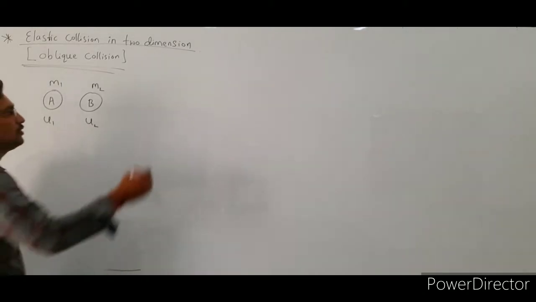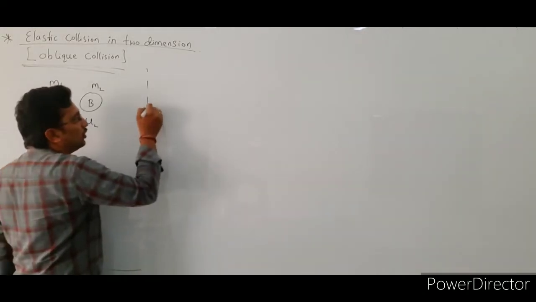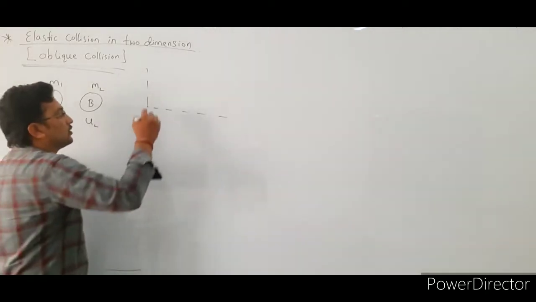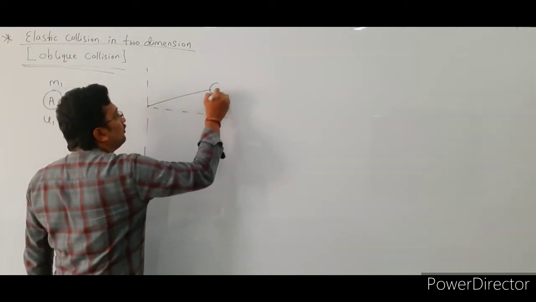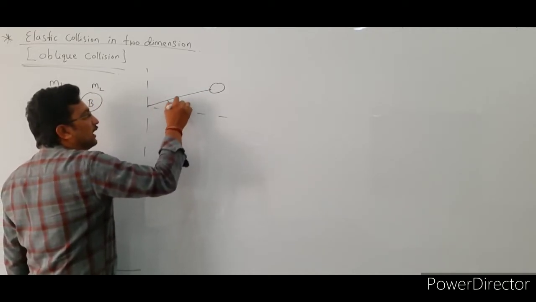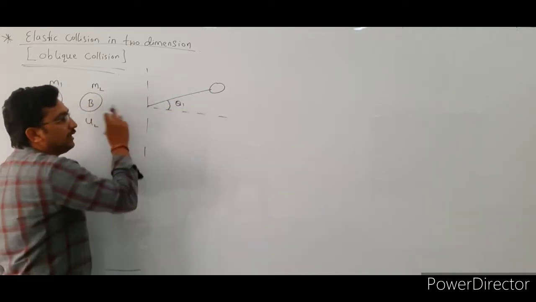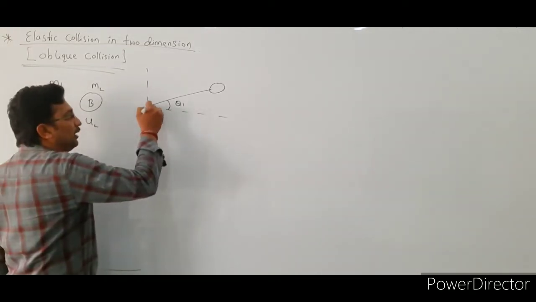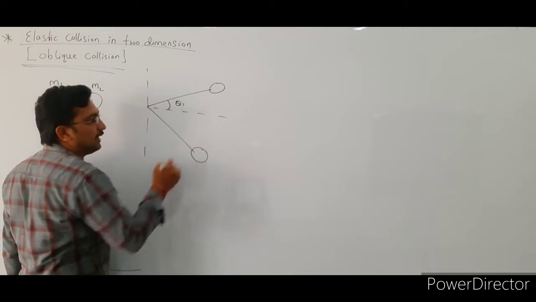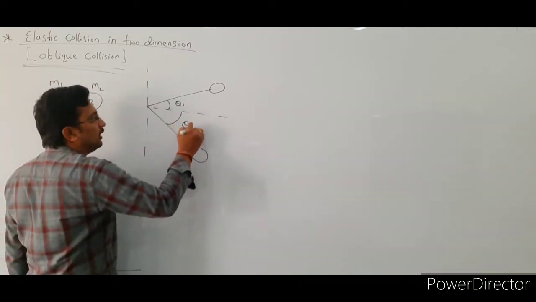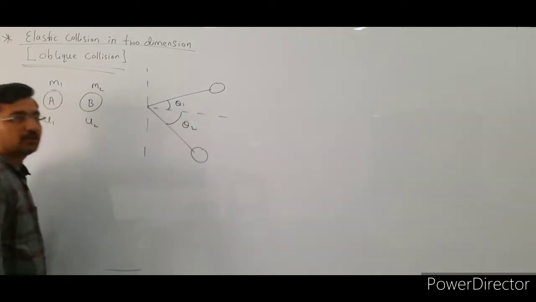After collision, both particles move in different directions. The first particle may move along this direction and makes an angle theta 1 with respect to the initial direction of the collision, and the other particle moves along this direction, making an angle theta 2 with respect to the initial direction of the collision.